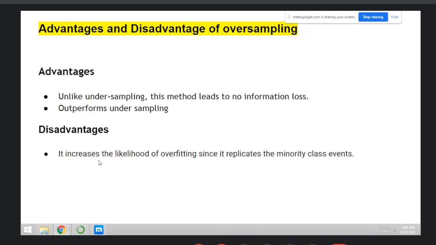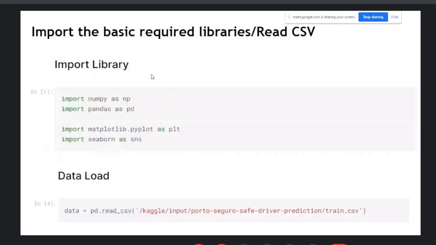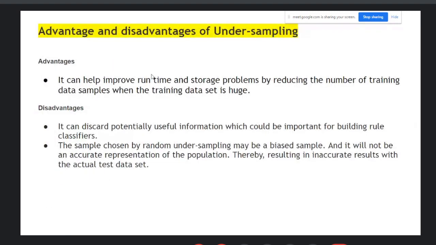Next one is undersampling. The disadvantages of undersampling: it can discard potentially useful information which could be important for building a classifier. And number two, the sample chosen by random undersampling may be a biased sample and not an accurate representation of the population, resulting in inaccurate results with the actual test data set. The advantage of undersampling is that it can help improve runtime and storage problems by reducing the number of training data samples when the training data set is huge.